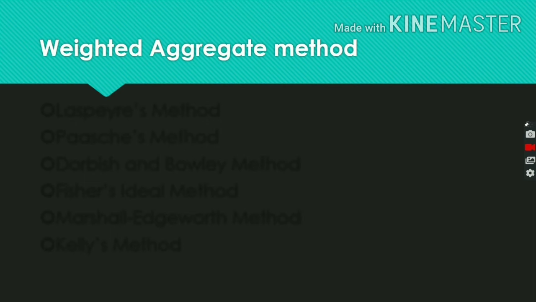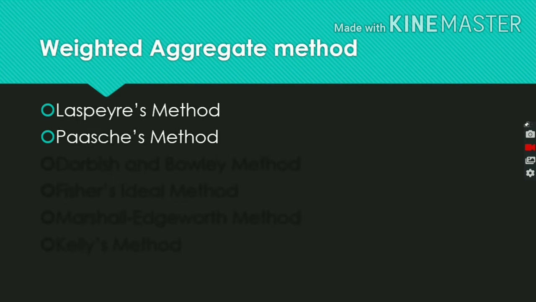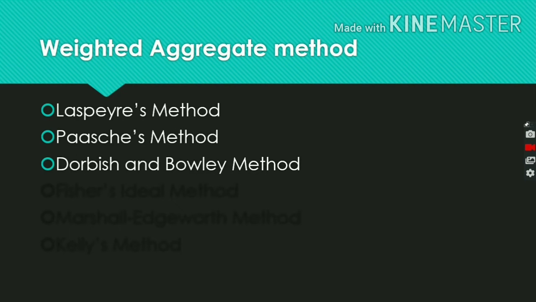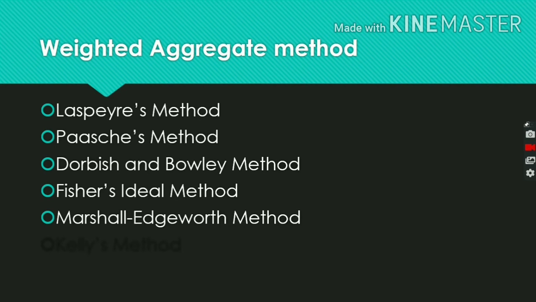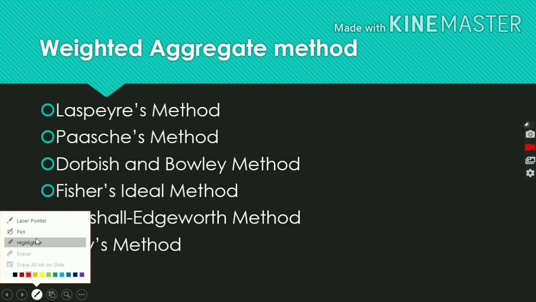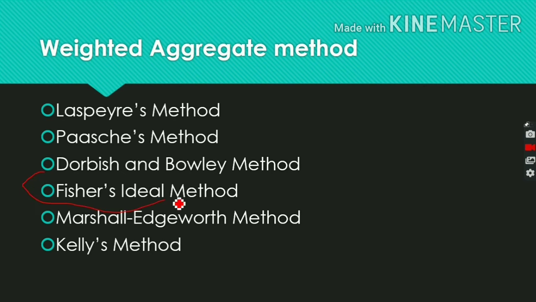There are different methods to calculate under weighted aggregate method. The first one is Laspeyres method, second is Paasche's method, third is Drobisch and Bowley method, fourth is Fisher's ideal method, then Marshall and Edgeworth method, and Kelly's method. But as per your syllabus, we are discussing only Fisher's ideal method, which carries 14 marks, a compulsory question in section C.